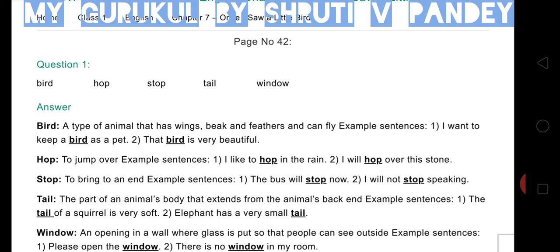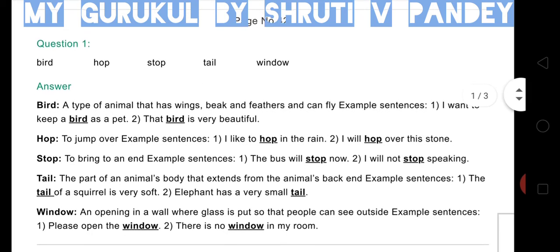Stop. What is the meaning of stop? The meaning of stop is to bring to an end. Example sentences. Number 1, the bus will stop now. Number 2, I will not stop speaking.